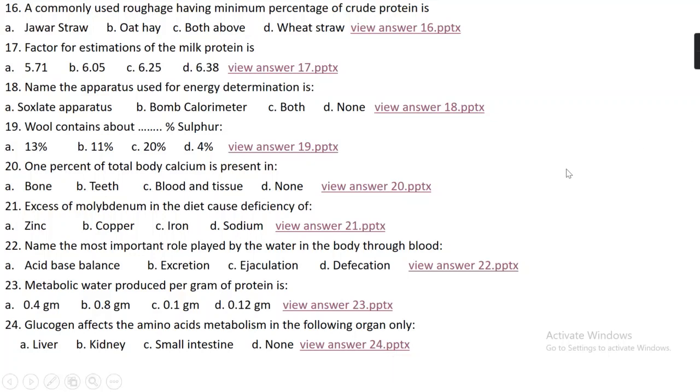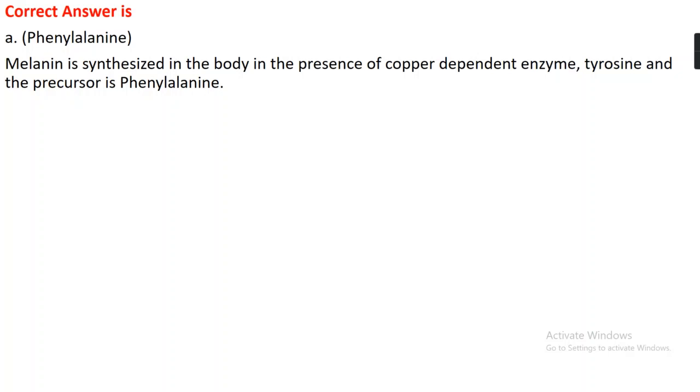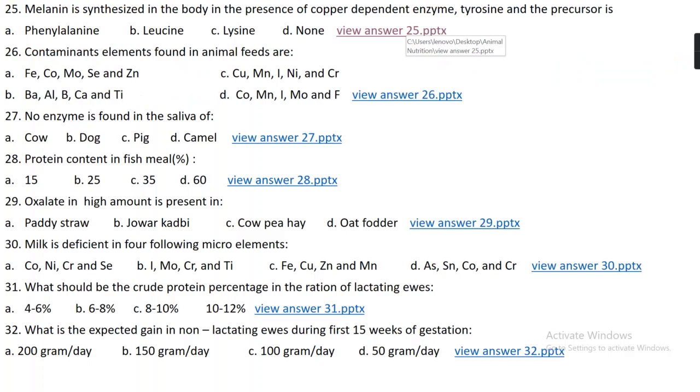Question number 25. Melanin is synthesized in the body in the presence of the copper dependent enzyme tyrosinase, and the precursor is option A phenylalanine, option B leucine, option C lysine, option D none. The right answer is option A, phenylalanine. Melanin is synthesized in the body in the presence of the copper dependent enzyme tyrosinase, from phenylalanine.